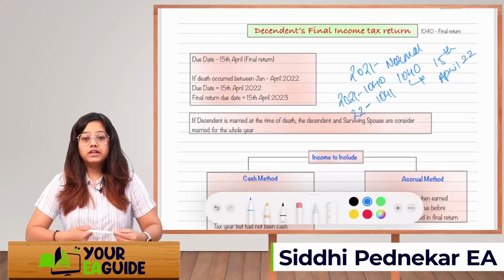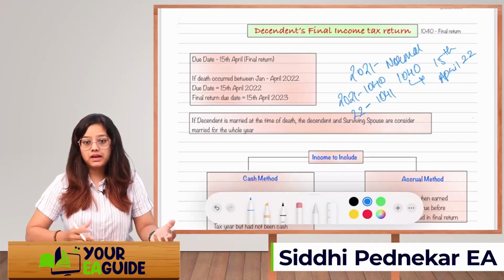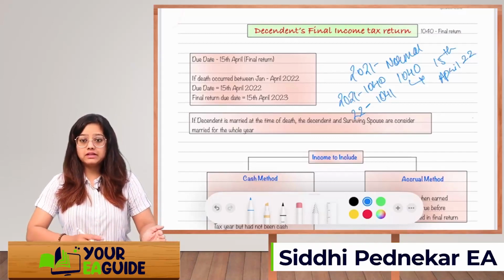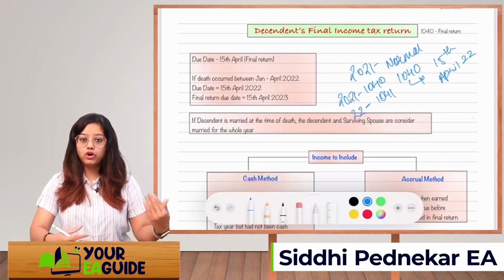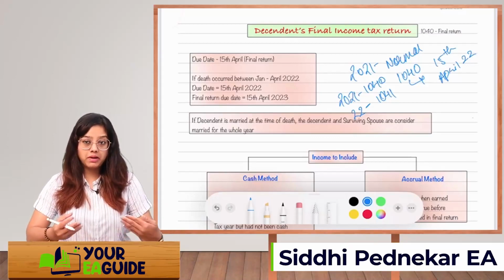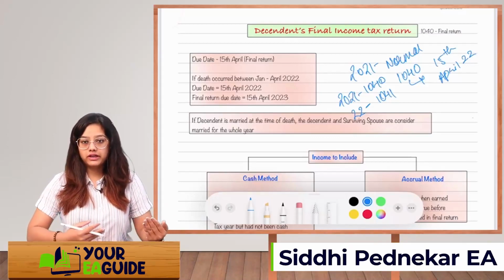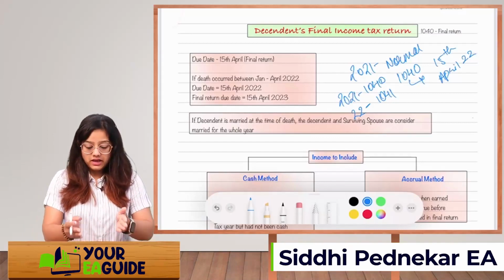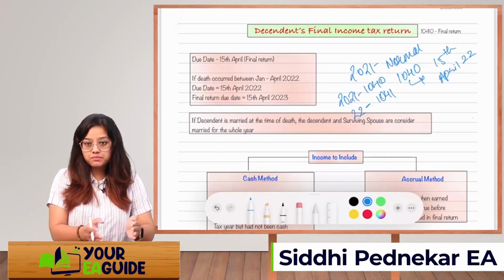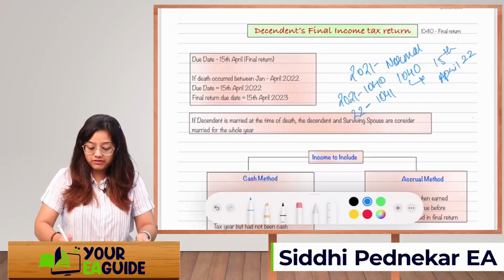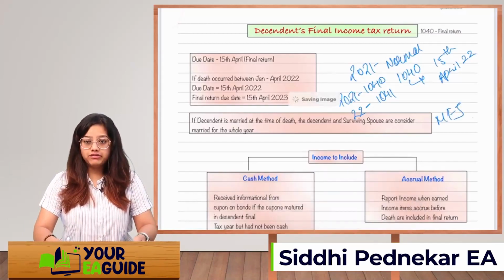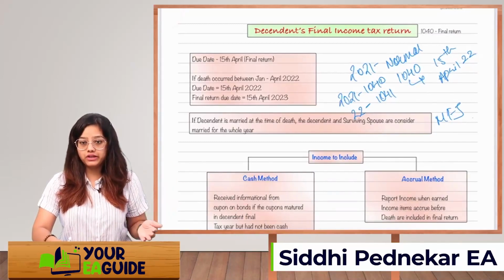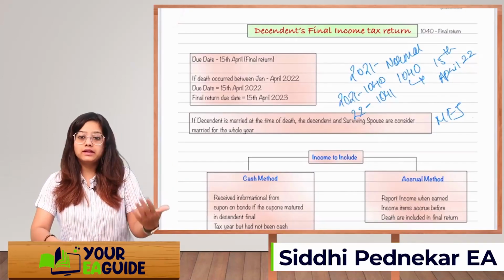If the decedent is married at the time of death, then the decedent and the surviving spouse are considered as married for the whole year. You learned in part 1 that if the decedent was married, the spouse will file MFJ, right? Filing status will be MFJ. In the same way, the decedent will also be filing MFJ for the whole year, because he was married during the year, but he died in the next year.